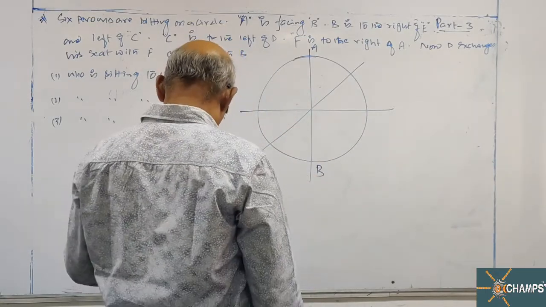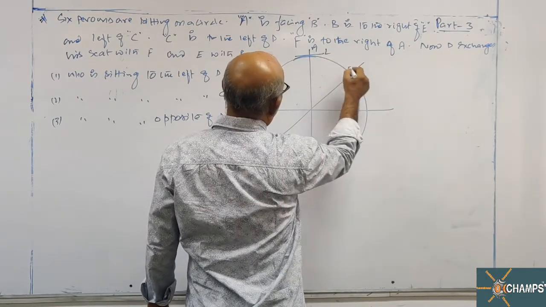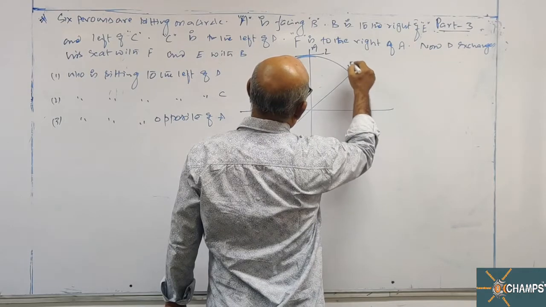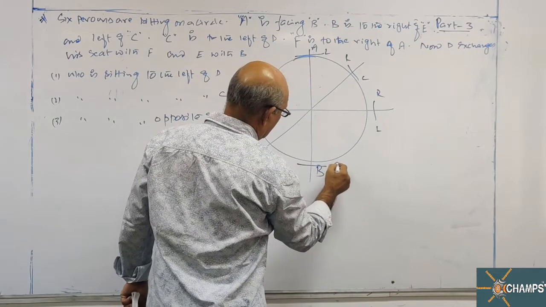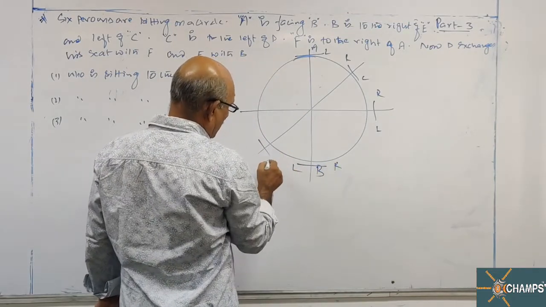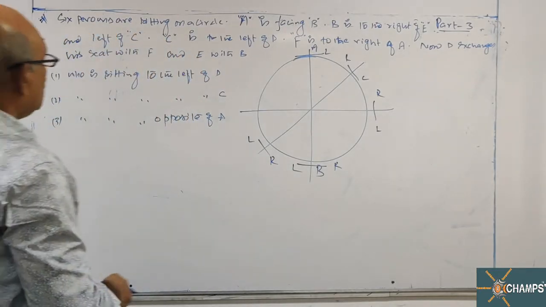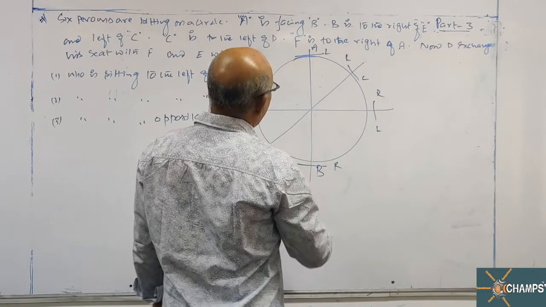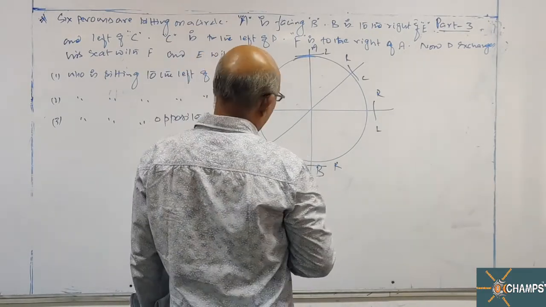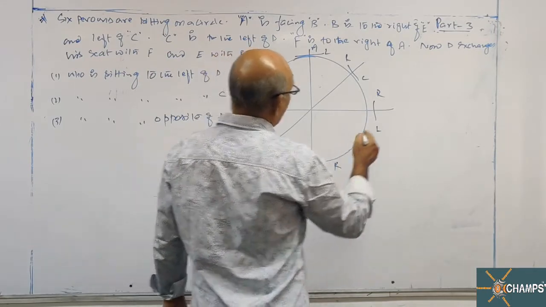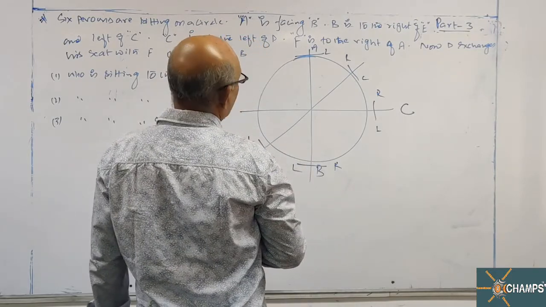Fine. B is to the right of E. Whatever position, maybe it is right and it is left. So here B is to the right of E. So E is here, B is right and left of C. Left of C. C is to the left of D.